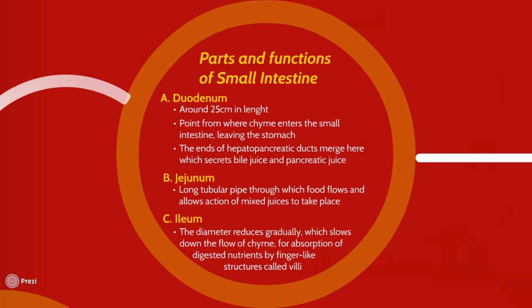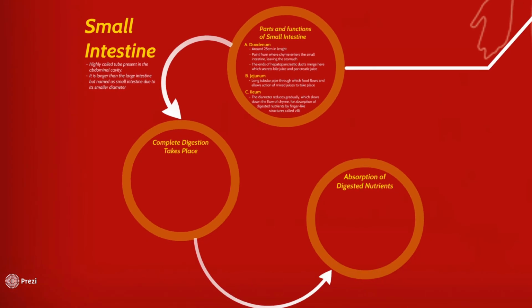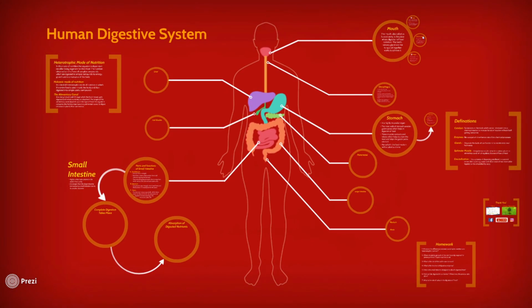Now before understanding the digestion and the action of juices that take place inside the small intestine, we need to understand a few glands. The action of three glands, the liver, the gallbladder, and the pancreas, is to be understood. So let us understand the liver first.